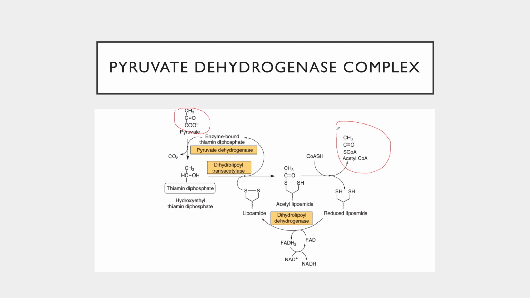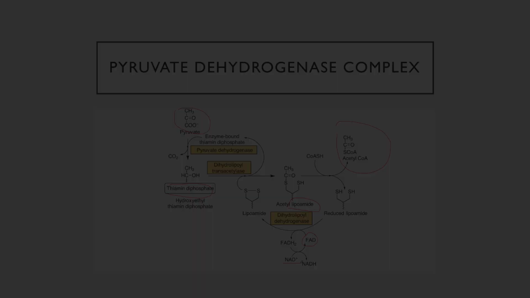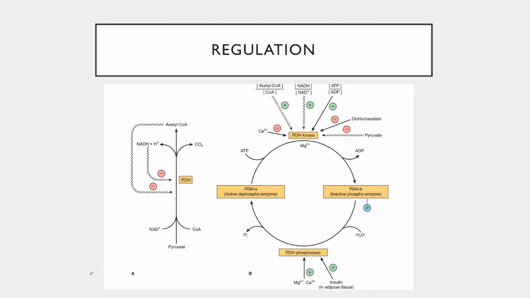The complex consists of 3 subunits which require the cofactors thiamine, shown here as thiamine diphosphate, lipoamide, as well as FAD. You'll also notice that NAD is also required for the reaction to move forward. So the enzyme itself is highly regulated by both allosteric and covalent modifications.